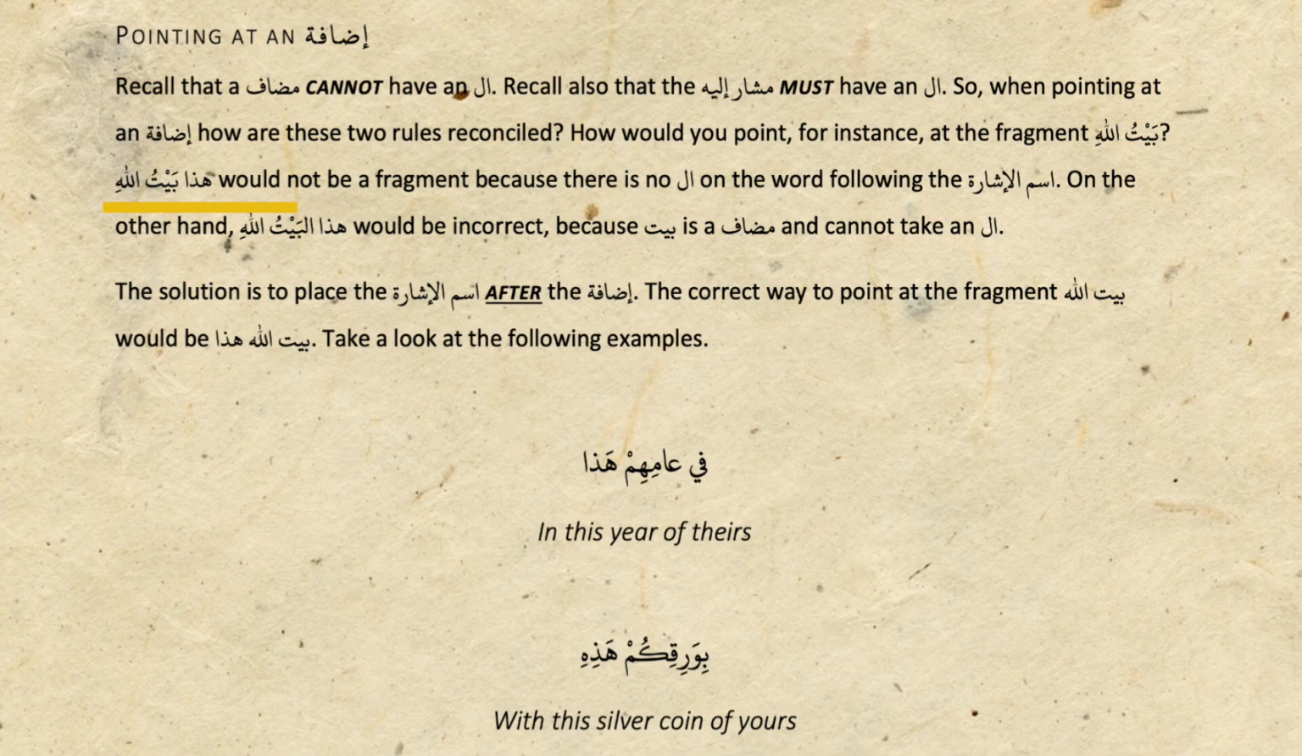Hada Baytullahi would not be correct because there is no al on the word following the ismul ishara. On the other hand, Hadal Baytullahi would not be correct because bayt is mudaf and cannot take an al. The solution is to place ismul ishara after the idafa. The correct way to point at the fragment would be Baytullahi hada. Take a look at the following examples. Fi amihim hada, biwarkikum hada.